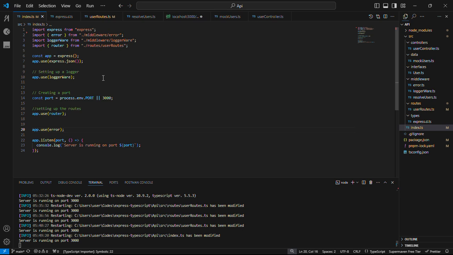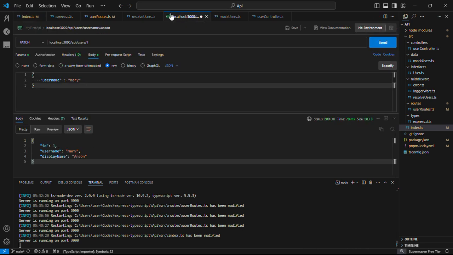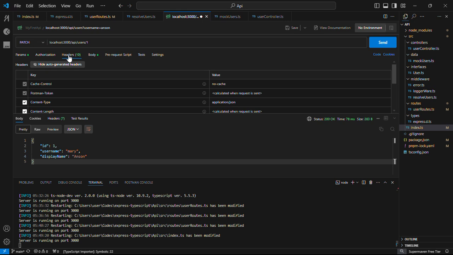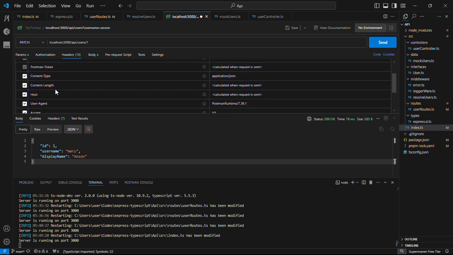In the previous video I was having problems configuring this thing. Basically, after setting up my middlewares, I turned to Postman to give my requests. I think it was when I was making a POST request that it was having issues. So I configured this thing. The problem was coming from the configuration in my Postman.